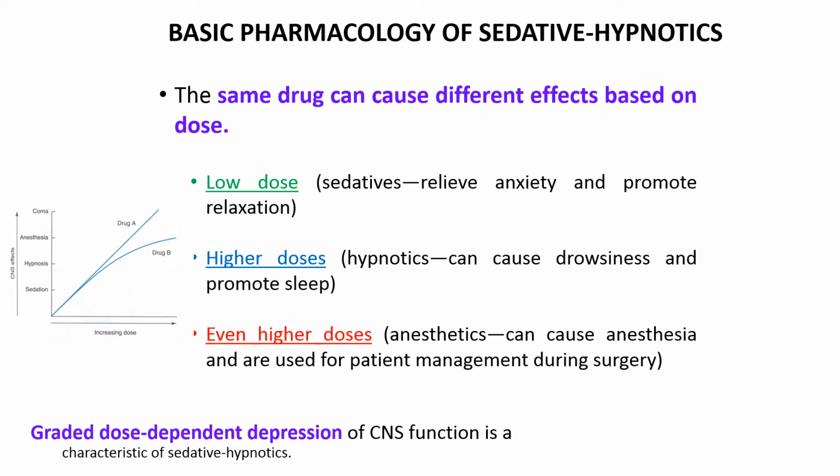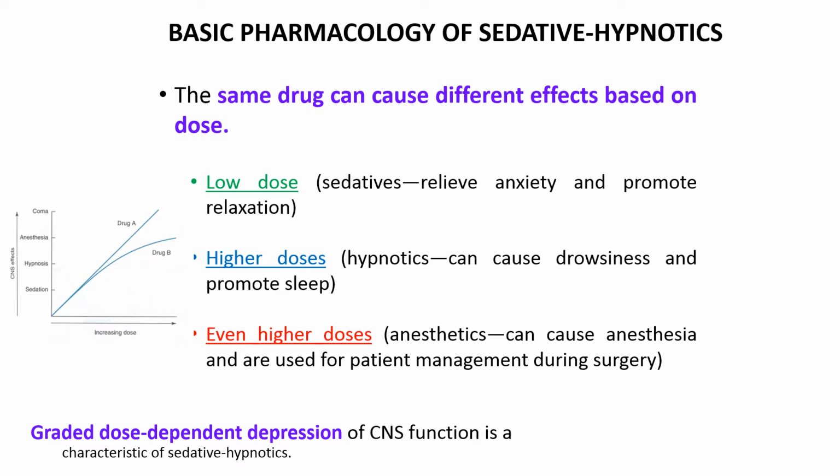So a sedative drug will reduce anxiety, promote relaxation, and reduce nervousness. As we increase the dose, we will start getting the hypnotic effect. So first sedation happens, then hypnosis, and on further increase of dose, the same drug can induce anesthesia. So you can start noticing the anesthetic effect.